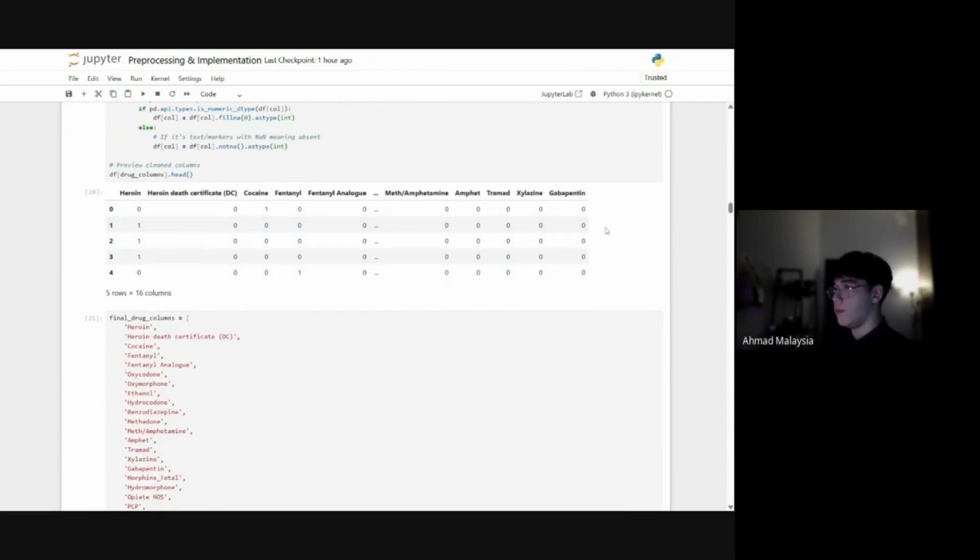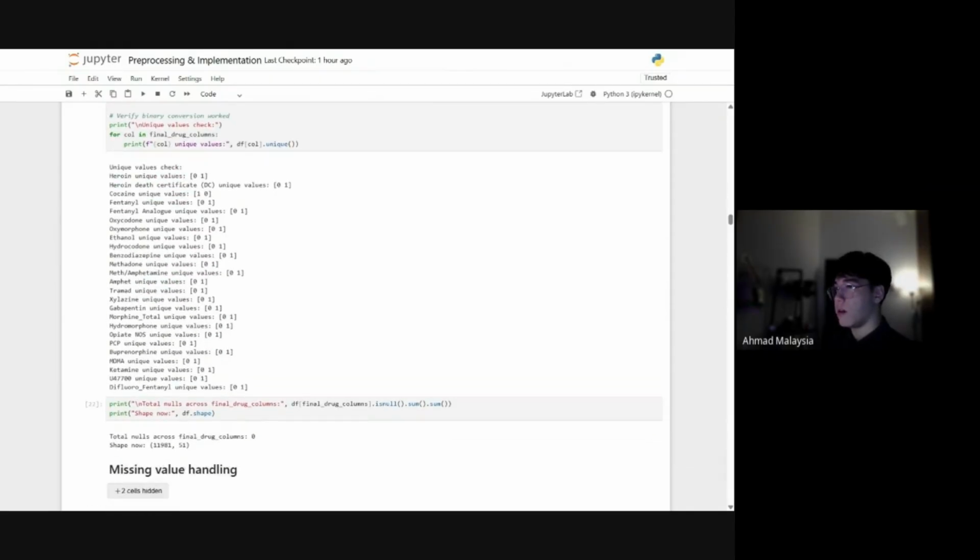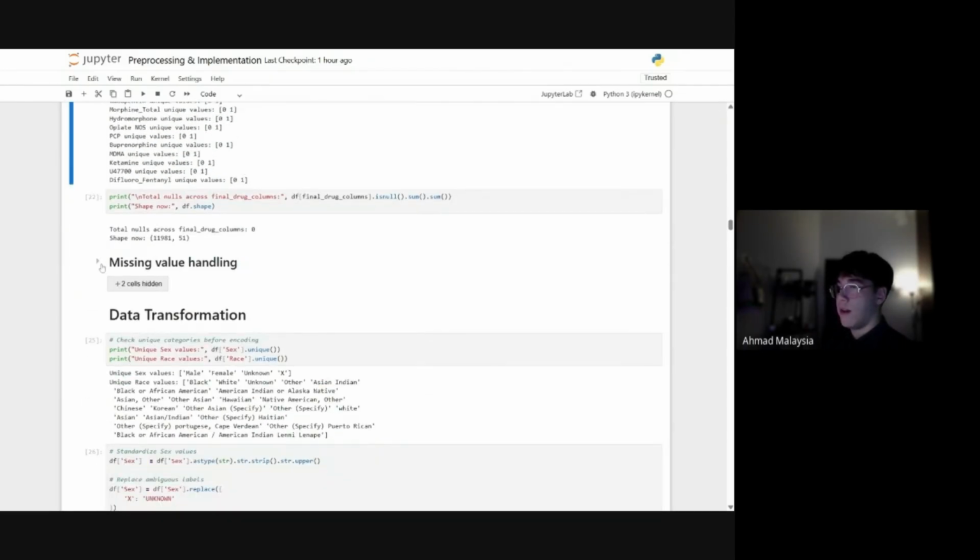And this is just a preview. Then this is a final check, so we can be 100% sure that we're not just converting everything into all ones or all zeros. Every single one of these drugs has a 0 and a 1, indicating it was correctly converted into binary. Then we will have to handle all the missing values.